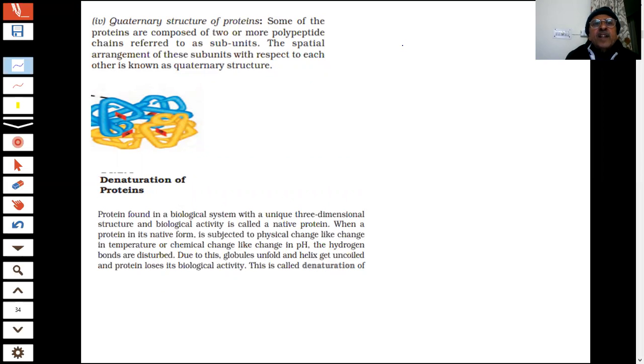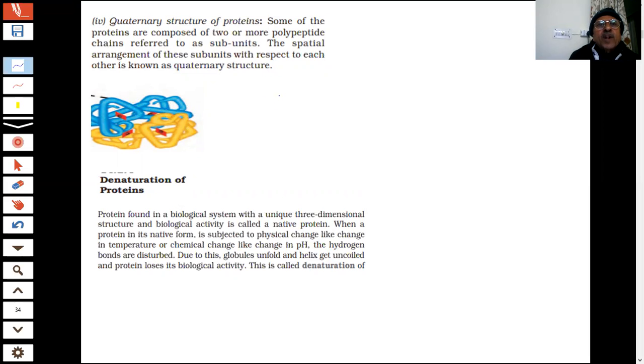The arrangement of subunits with respect to each other is known as quaternary structure. Here you can see there are two different colors, so they are two different polypeptide chains. They are two different units, called subunits.